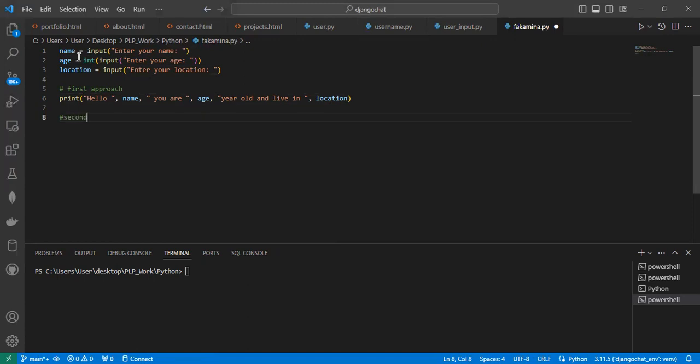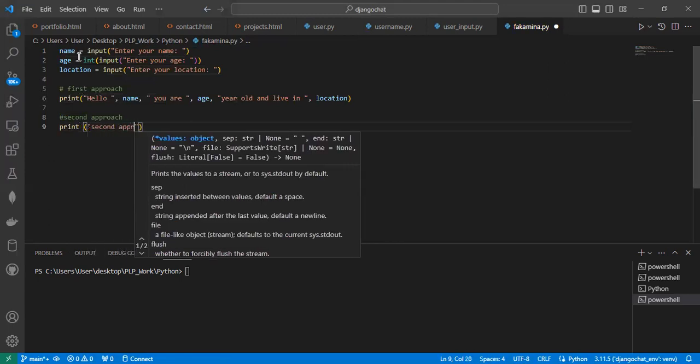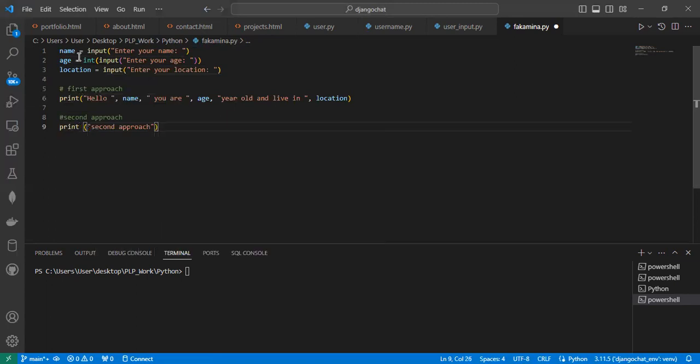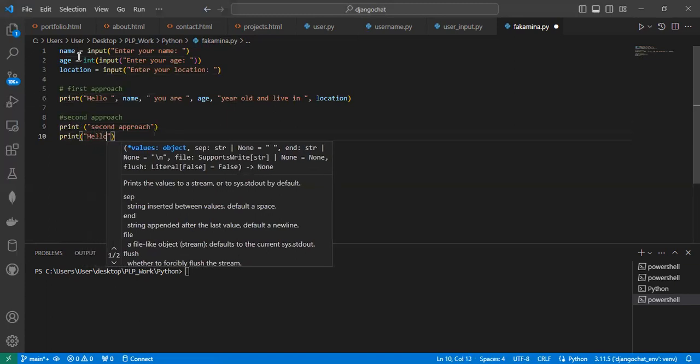A second approach. I think the first one is the one that they need for our assignment, but you can do a second approach. Just to separate it so that you can see it differently, open bracket, say hello.